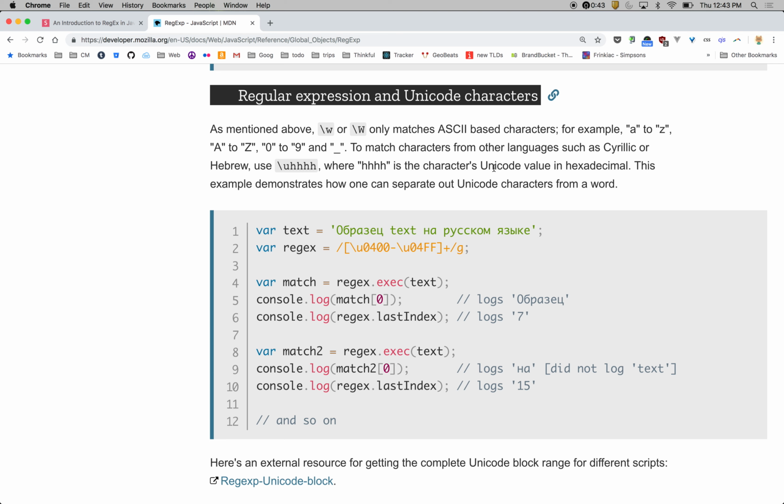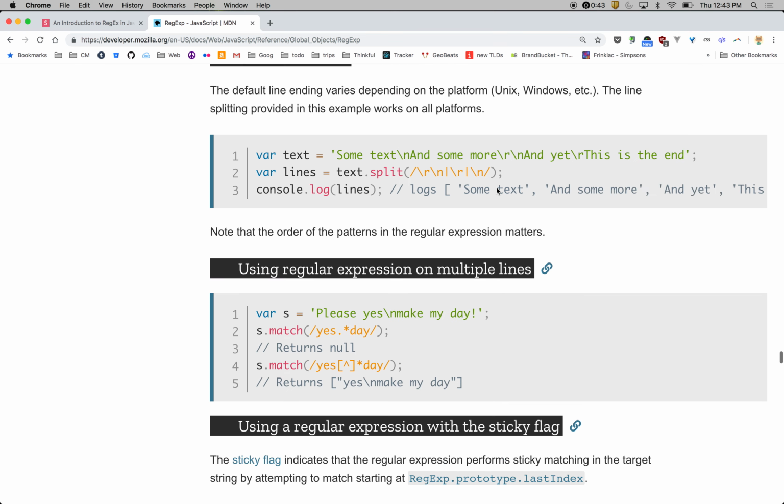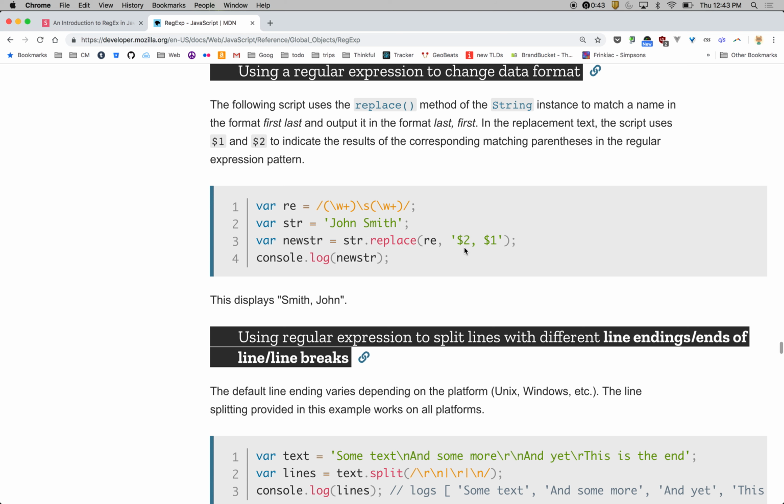Any new burning questions you have? Do you know if they have named capturing groups in JavaScript's regex? I don't think so. How would you write a name? I think it's just numbers, because it comes out like this. It just gives you the dollar sign number. I know they have it in other implementations. I've used it before. I don't know if I've ever used it in JavaScript. Yeah. I've used the dollar sign number ones before.